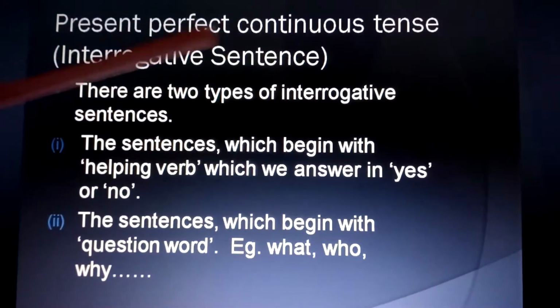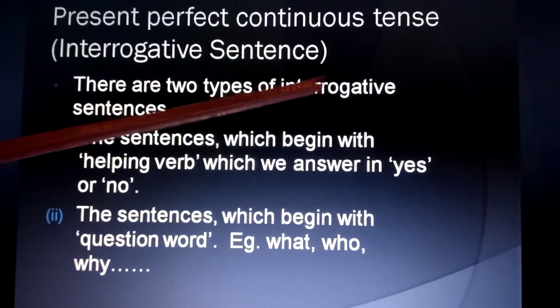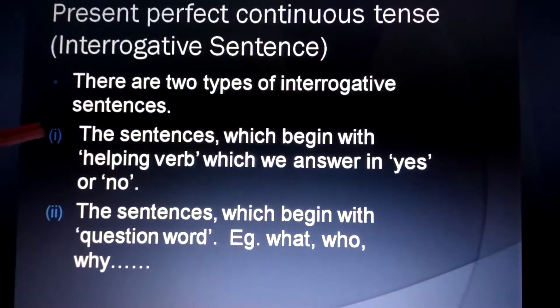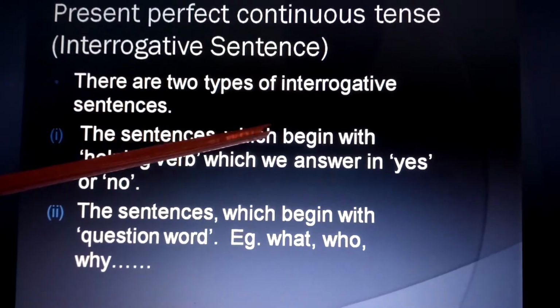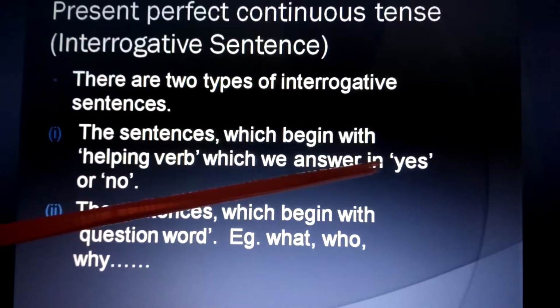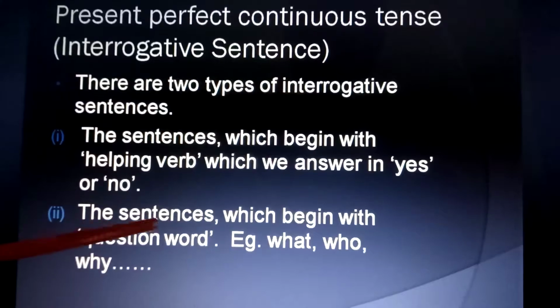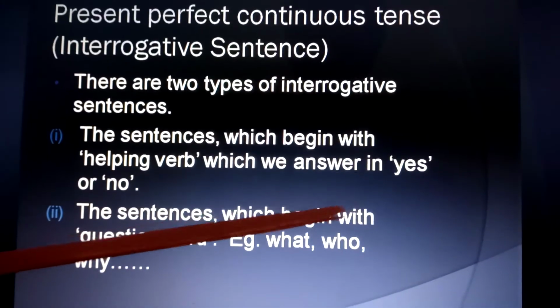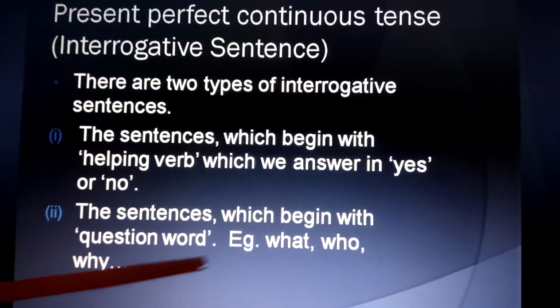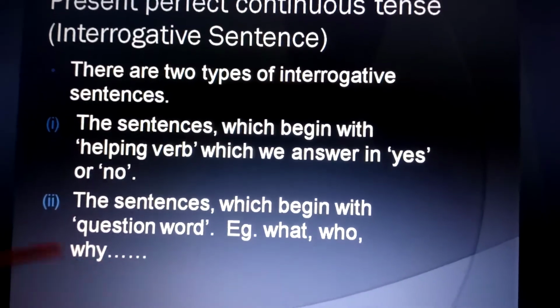Now, interrogative sentences. As we know, there are two types of interrogative sentences. First, the sentences which begin with a helping verb, which we answer in yes or no. Second, the sentences which we begin with a question word, that is what, who, why, etc.